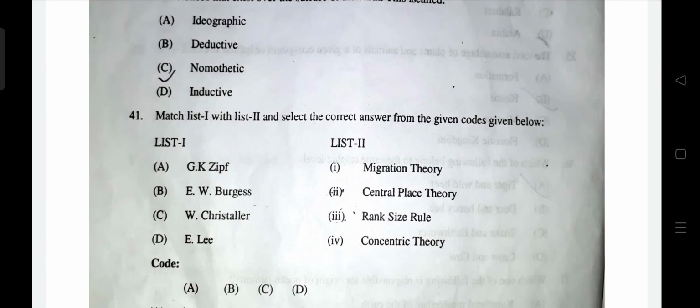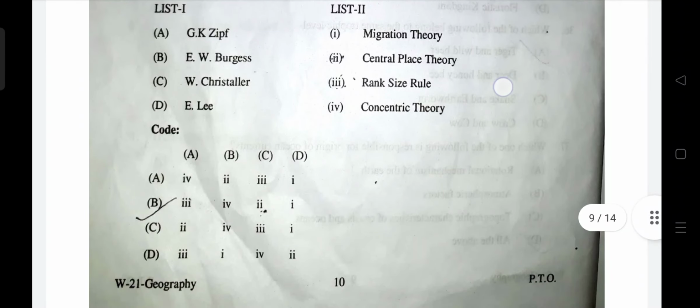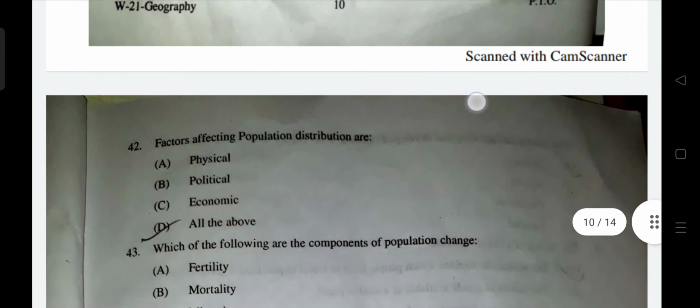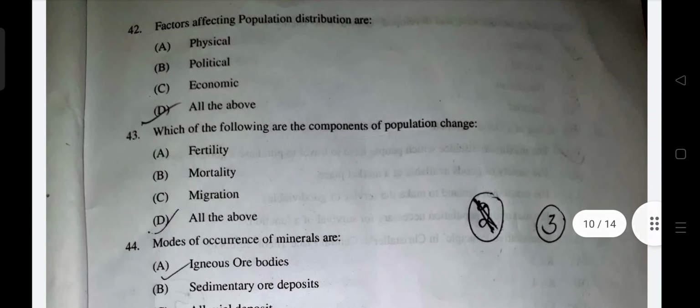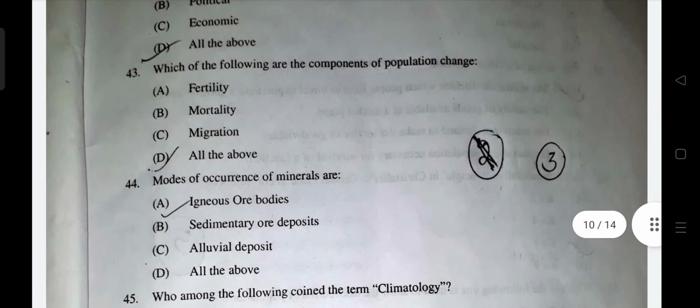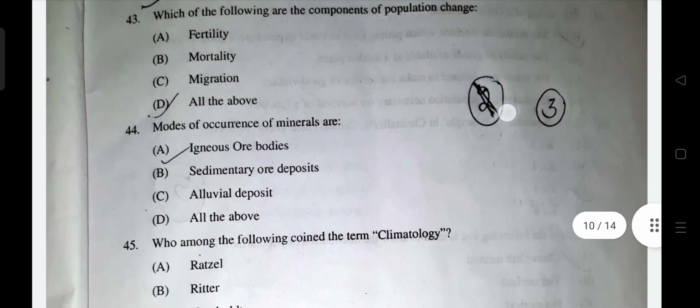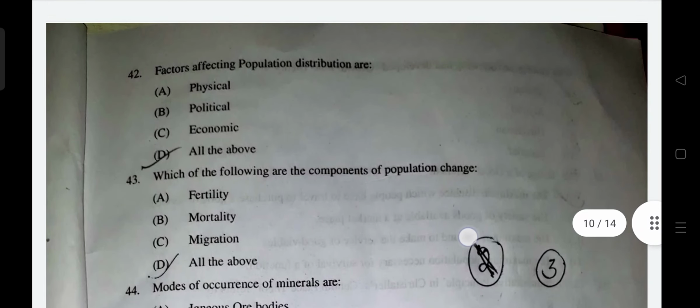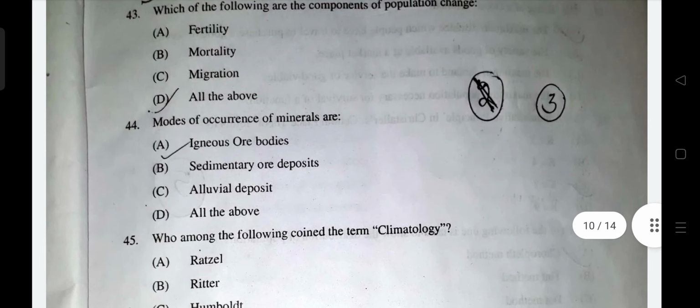Okay, match the following. Zipf rank size rule. Burgess has given the concentric theory, Christaller central place theory, and Lee's migration theory. Answer would be B. Factors affecting population distribution. All of the above. Components of population, all of the above. Mode of occurrence of the mineral, all of the above. Oh my god. They just want you to score, man.